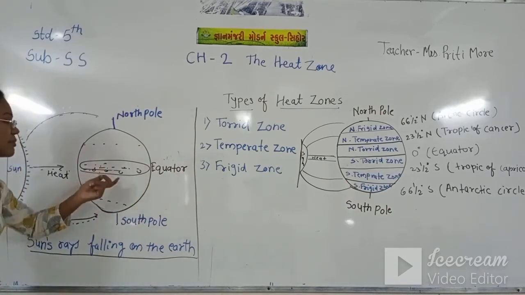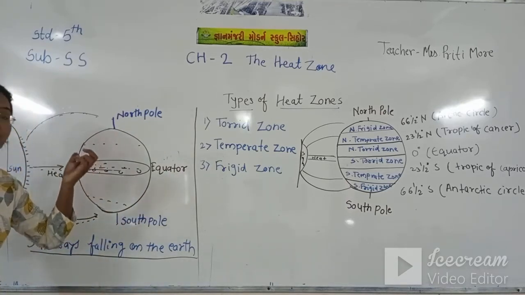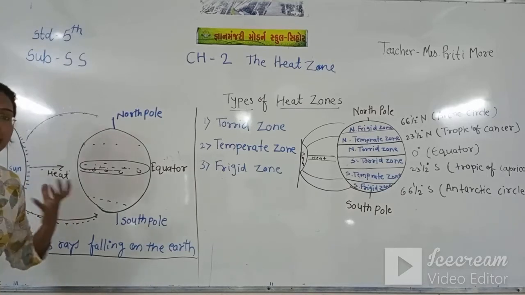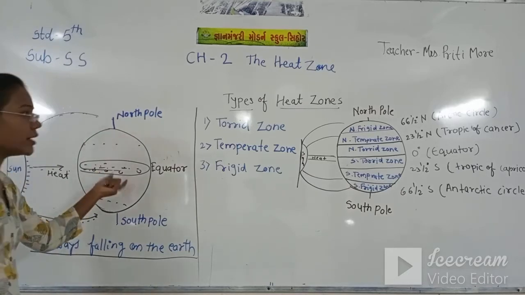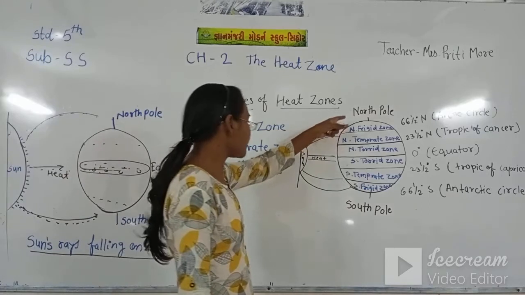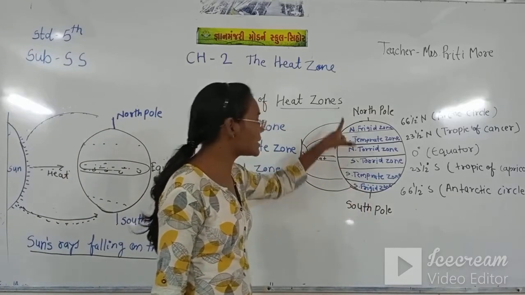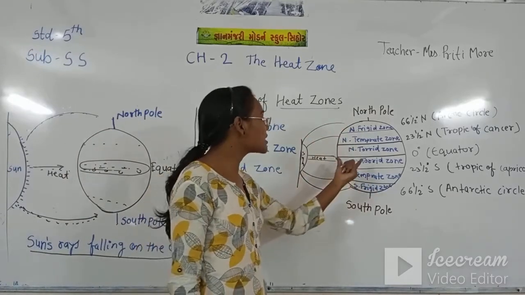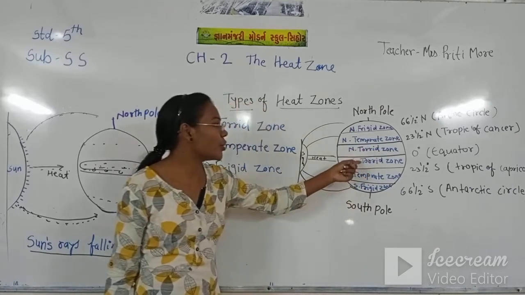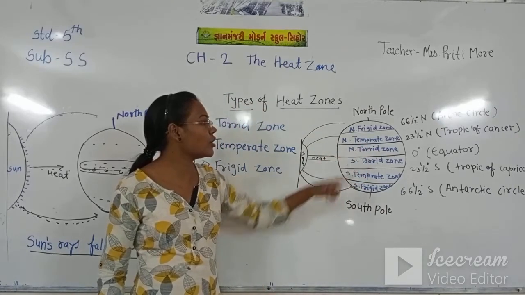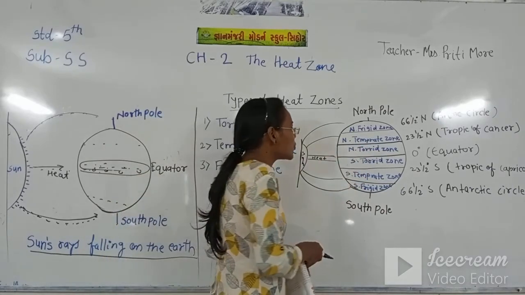That's why this middle part is maximum. The sun rays carry the maximum heat at the equator part, and here these zones are divided. So this middle zone is called the torrid zone.